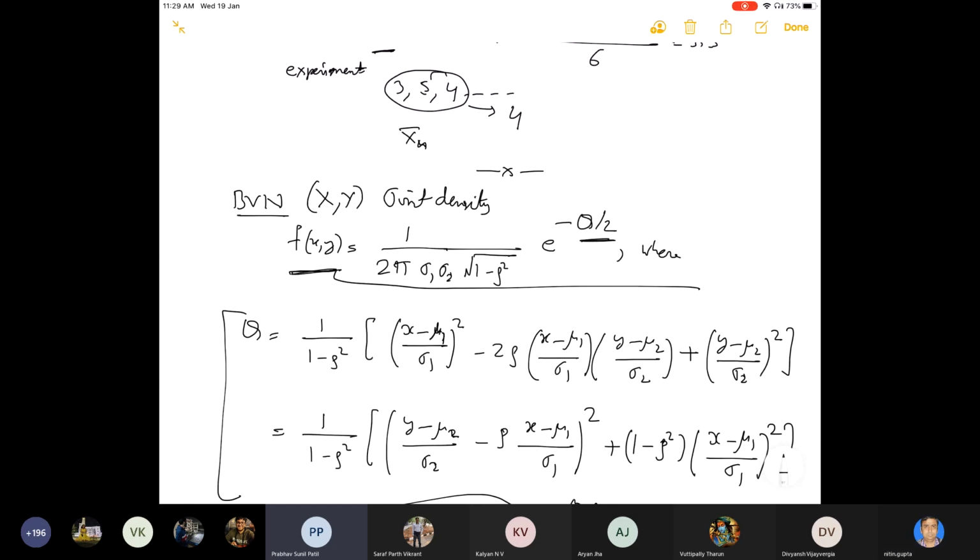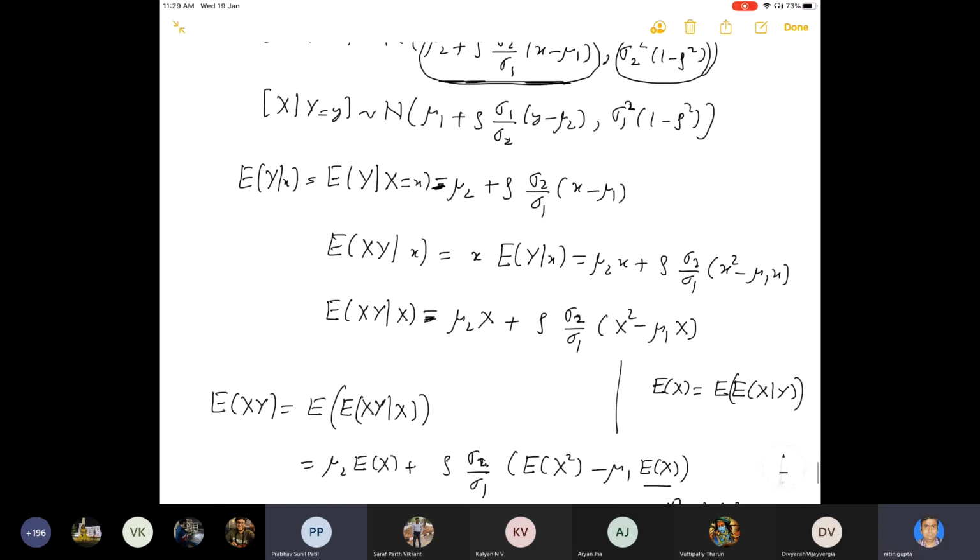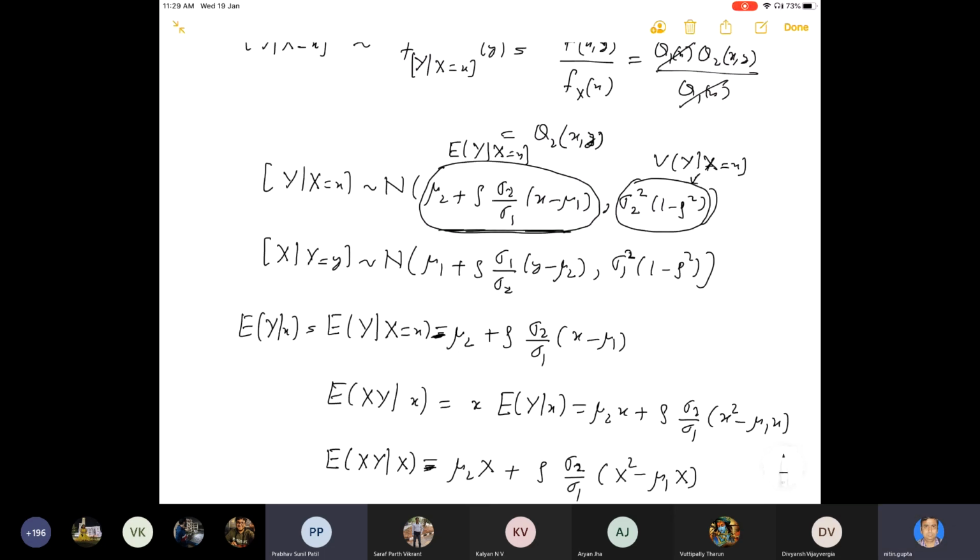Also, we have stated that in regression analysis, one of the variables is dependent, and the other is basically a fixed variable.